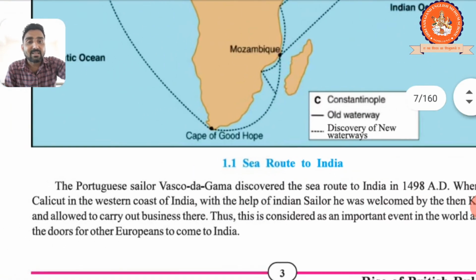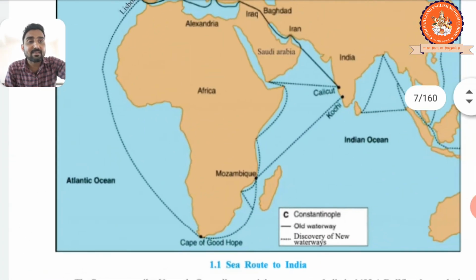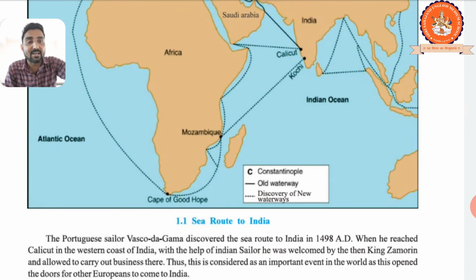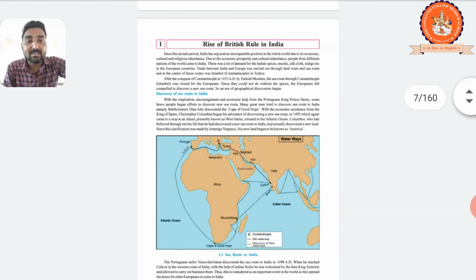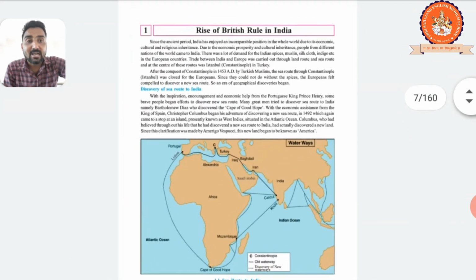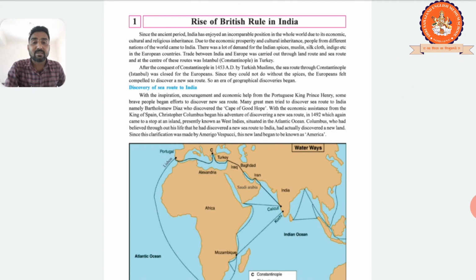So European countries were now facing scarcity and were compelled to find a new route to India, because they needed indigo, cloth, silk, muslin. This demand increased. India at that time was a very prosperous, very wealthy country, in culture, trading, and business. So Europeans needed to find a new route to India. Then the era of geographical discovery began.